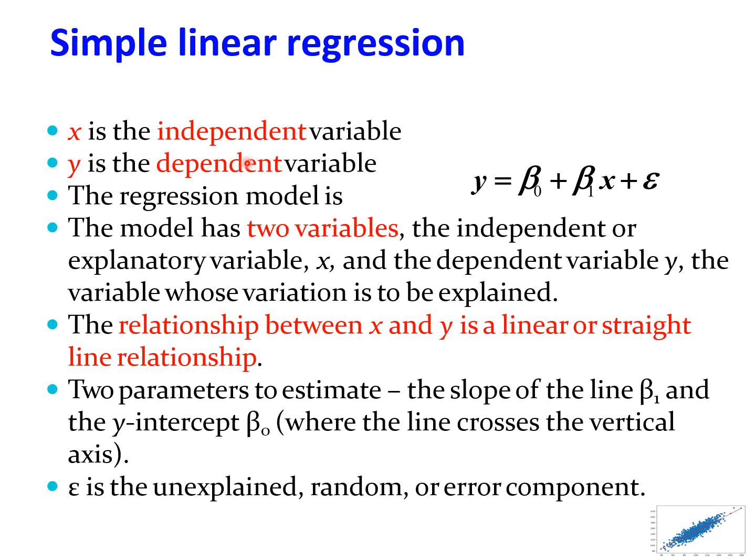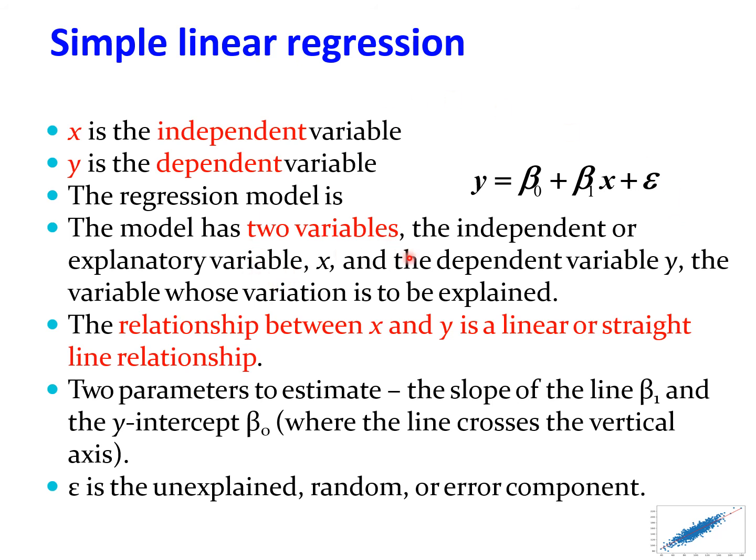So x is the independent variable and y is the dependent variable, and the regression model is in the format of the slope intercept form. So y is equal to a plus bx. The same thing should be applied here. Here y is equal to beta 0 plus beta 1 x plus epsilon.